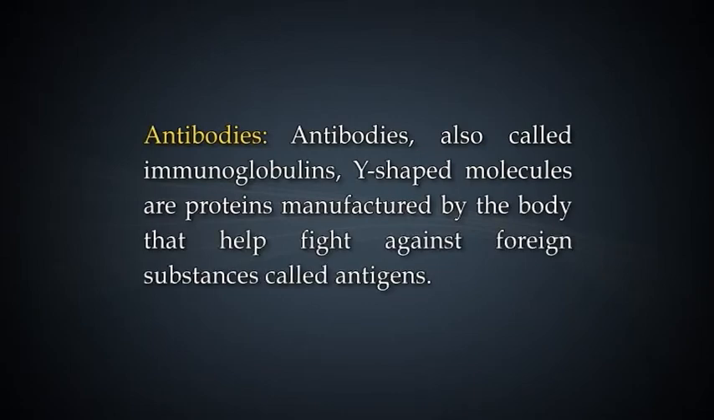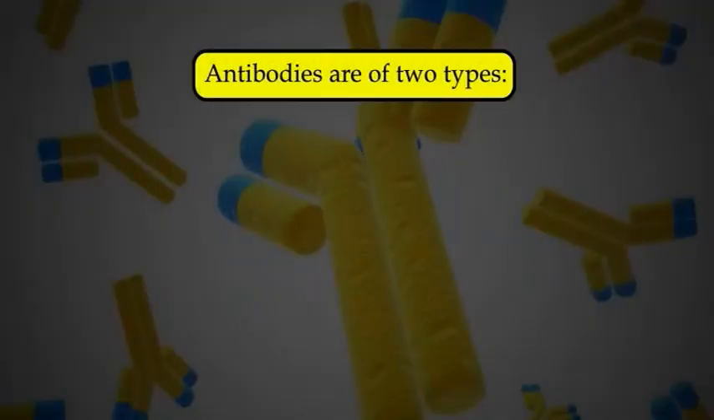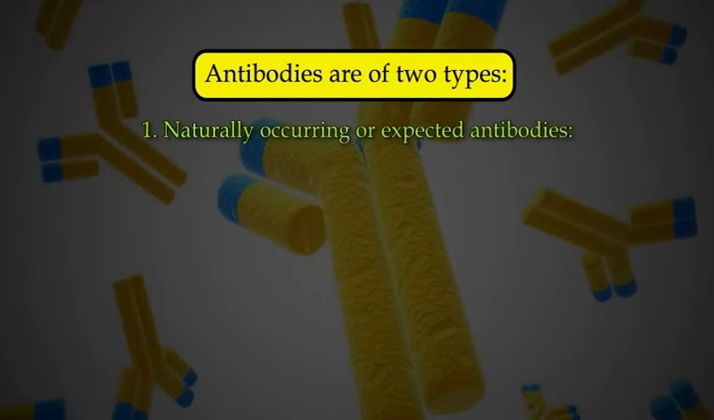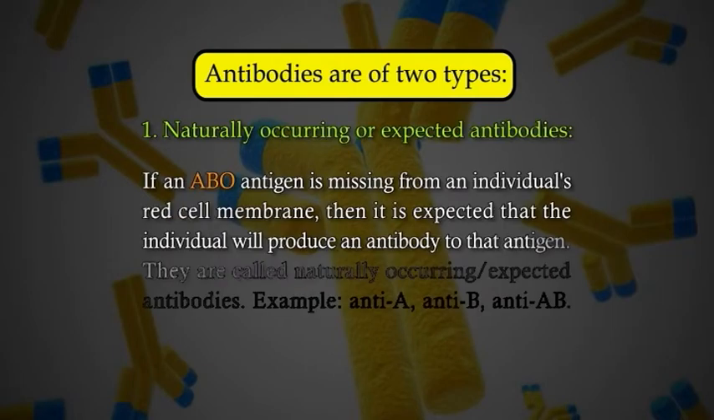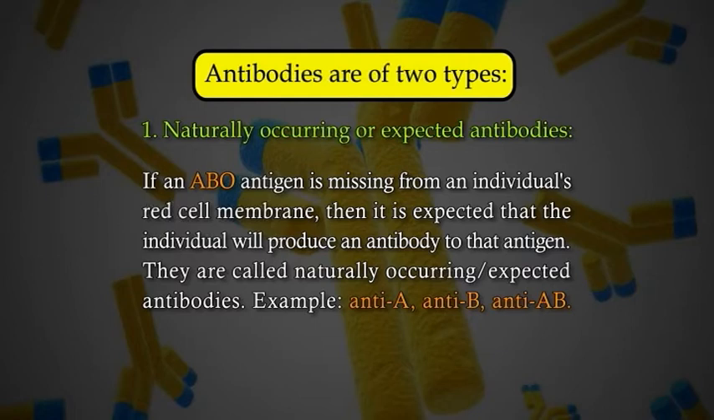Antibodies, also called immunoglobulins, are Y-shaped molecules, proteins manufactured by the body that help fight against foreign substances called antigens. Antibodies are of two types: naturally occurring or expected antibodies. If an ABO antigen is missing from an individual's red cell membrane, then it is expected that the individual will produce an antibody to that antigen. They are called naturally occurring or expected antibodies. Example: anti-A, anti-B, anti-AB.